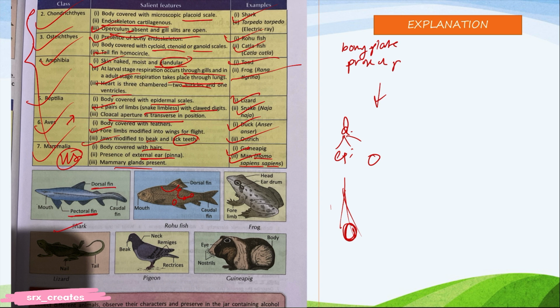See, this is a shark. This is the pectoral fin, dorsal fin, caudal fin, mouth, head, eardrum, forelimb. This is the cloacal aperture, nail, tail of lizard, pigeon, see rectrices, remiges, neck, beak, eye, nostrils, body. Okay, guinea pig. See, you can see this in your school's biology lab. If your school allows you, you can see they are just immersed in alcohol water and corked up.